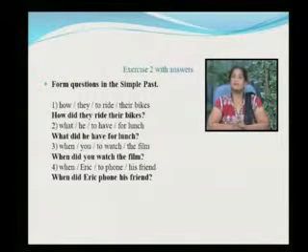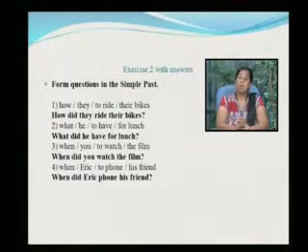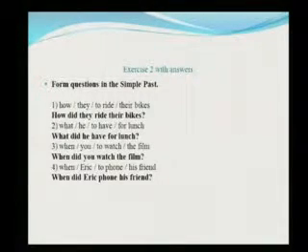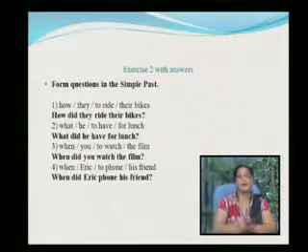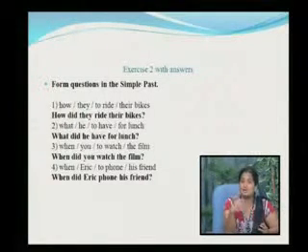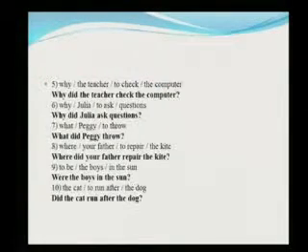Forming the questions in the simple past. How did they ride their bikes? Whenever you form a question, I have told you, you have not to use do or does. The only word which you use is did. So it is very easy to make a question in the past. How did they ride their bikes? What did he have for lunch? When did you watch the film? When did Eric phone his friend? So it is very easy. Wherever you have to make a question, you can always start the question, whether any person, with did, right? So this is very easy.